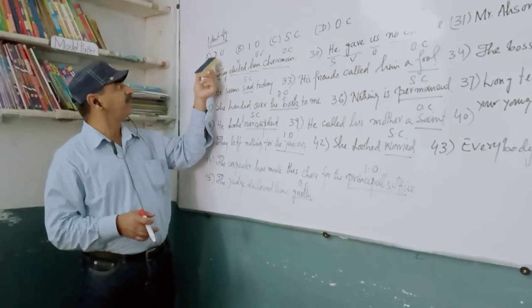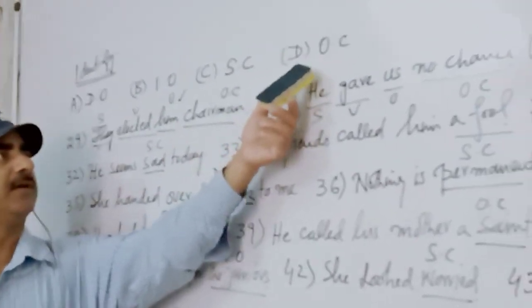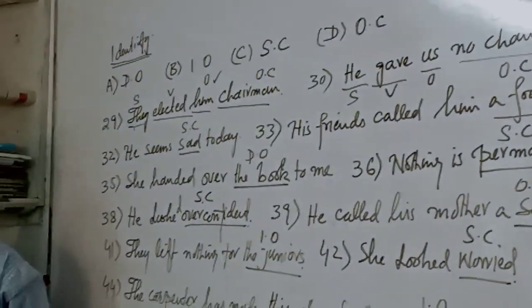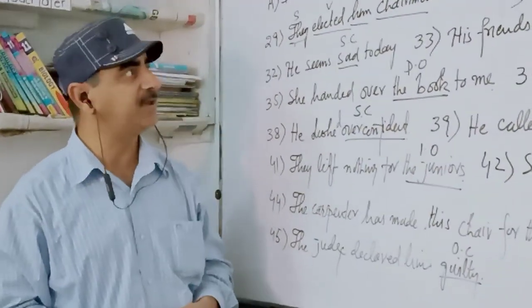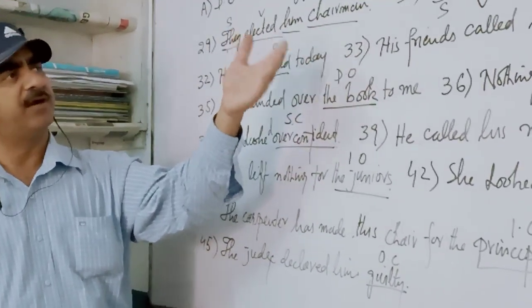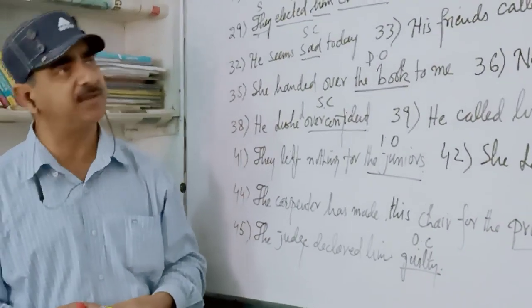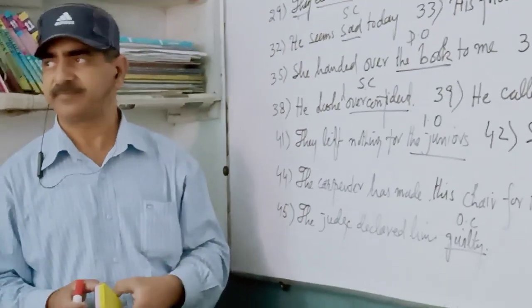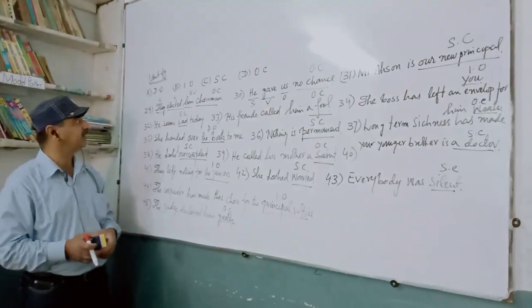Try to identify direct object, indirect object, subject complement, object complement. And we'd like to know the reasons. What may be the reasons why there is an object complement, why some word is a subject complement, why some word is an indirect object? Okay? If we know the reasons behind these things, definitely we'll have a better understanding.